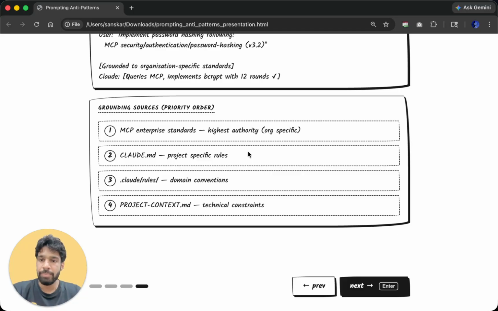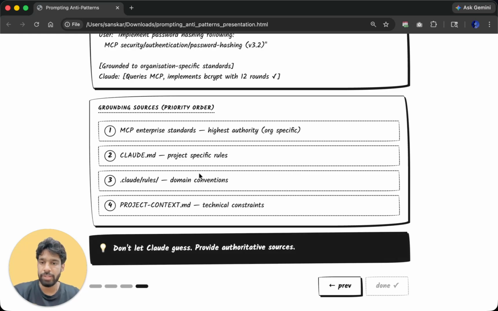Then we should mention .claude/rules. These are domain specific conventions. And at last we should refer to project-context.md. These are technical constraints for that project. If you want, comment down below, and I will create a separate video for them.